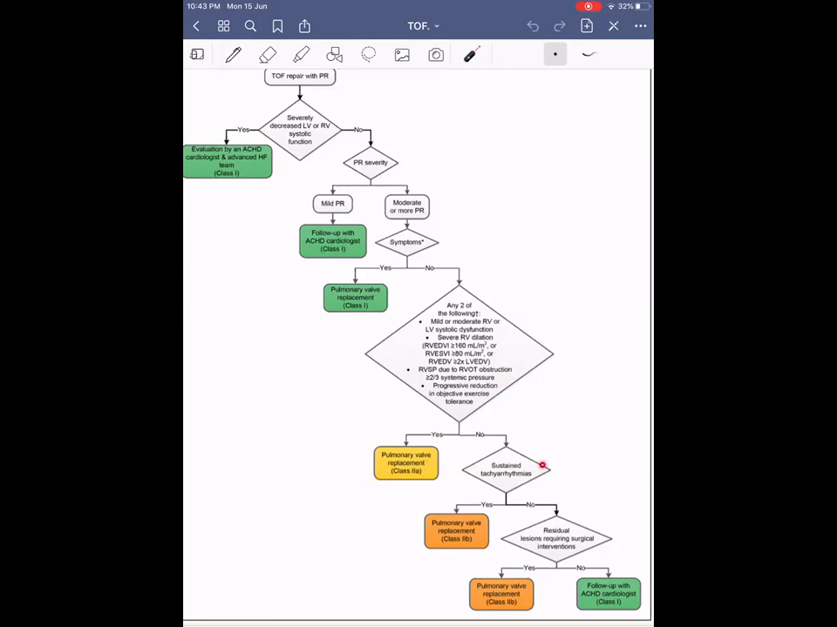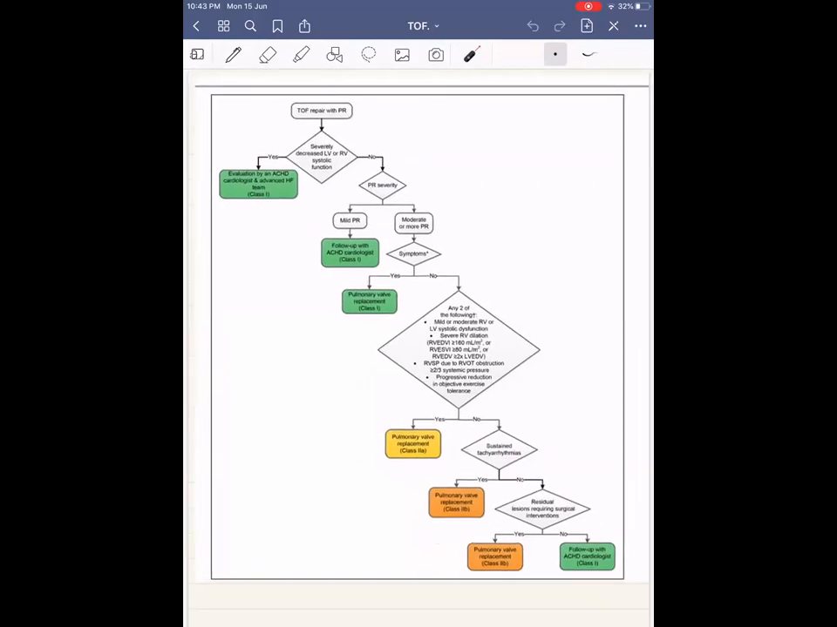Then if it is not there, look for other risk factors such as sustained arrhythmia, which is considered a class 2B indication for pulmonary valve replacement, because sustained RV dysfunction is one of the risk factors for sustained tachyarrhythmias. So by doing pulmonary valve replacement, RV function may improve and the risk of arrhythmia may reduce. That is the reason they have given.